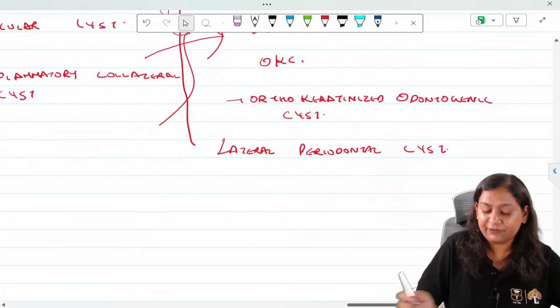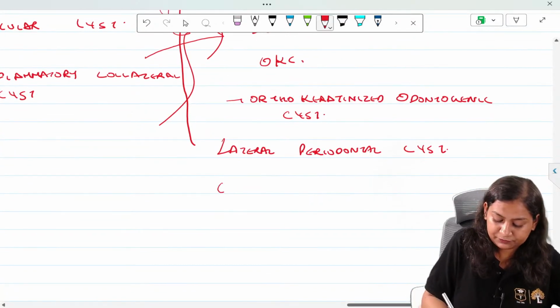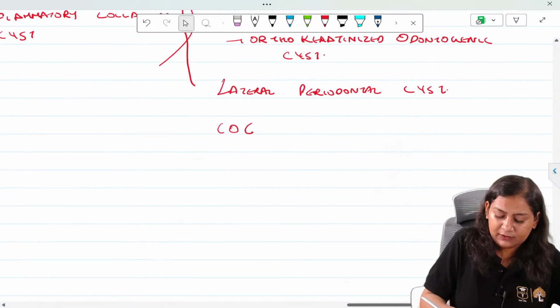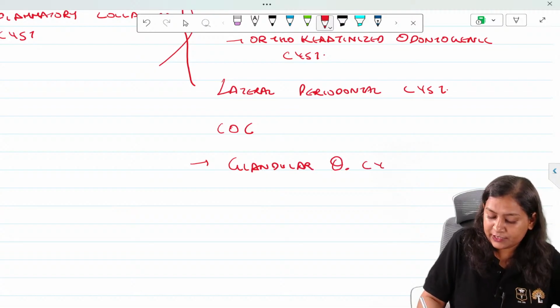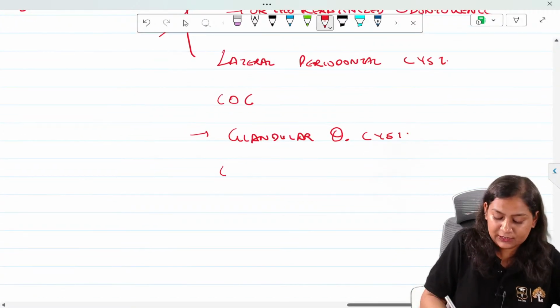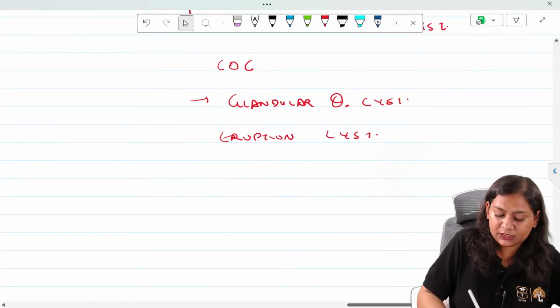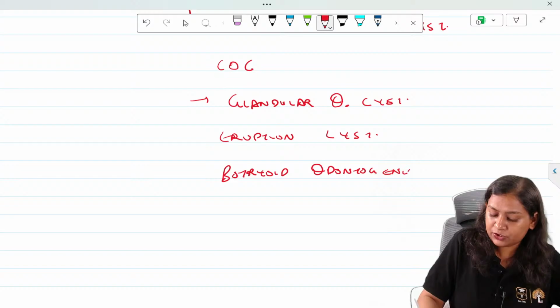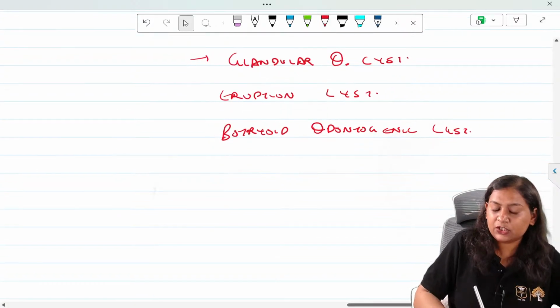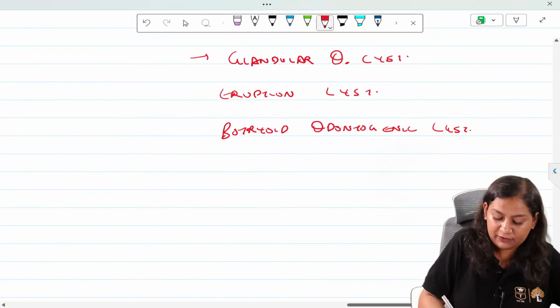Then we have calcifying odontogenic cyst, COC, glandular odontogenic cyst, eruption cyst, botryoid odontogenic cyst, gingival cyst of newborn and gingival cyst of adult.